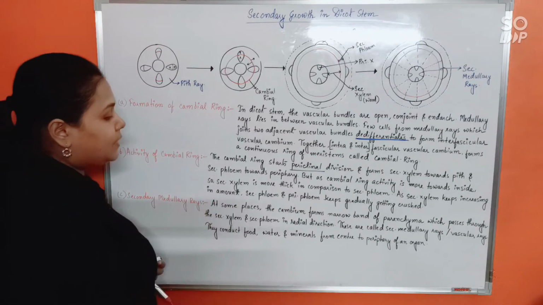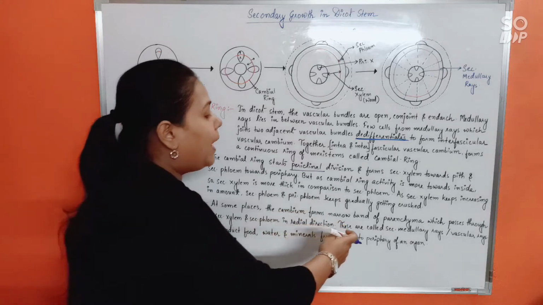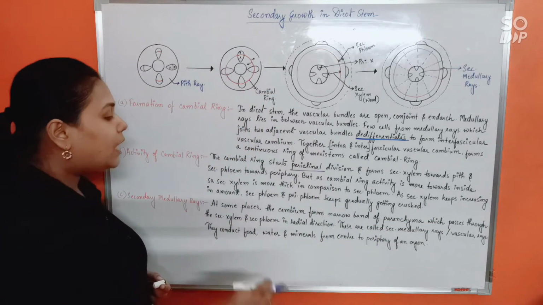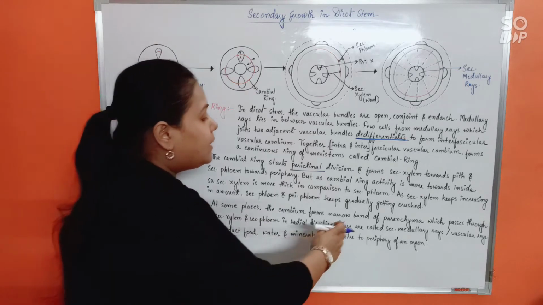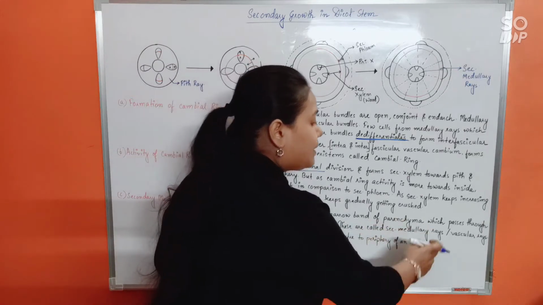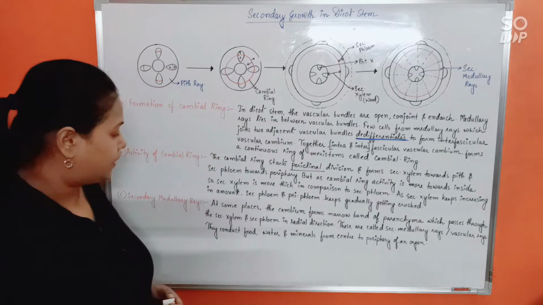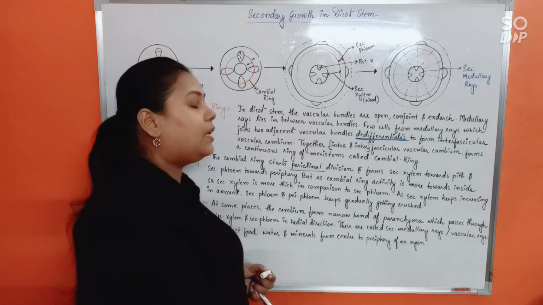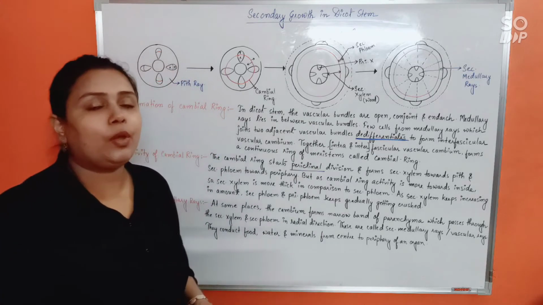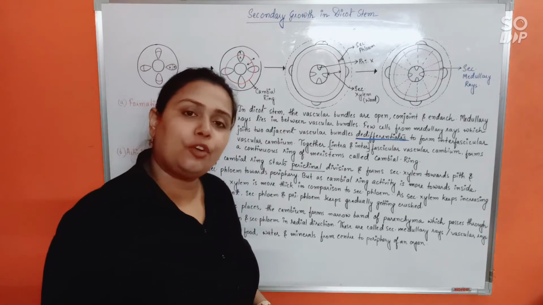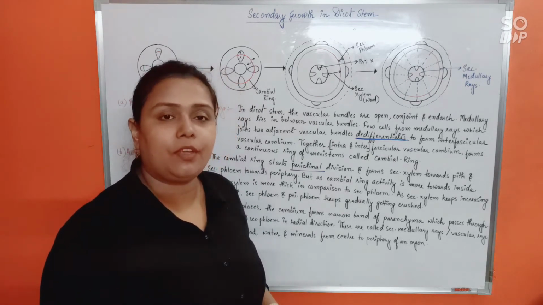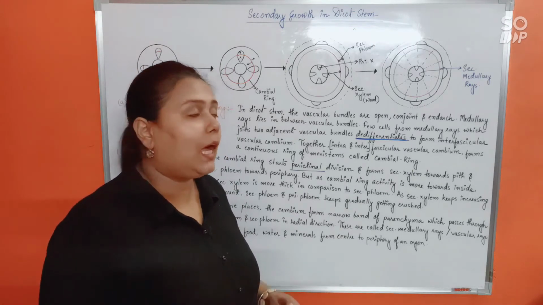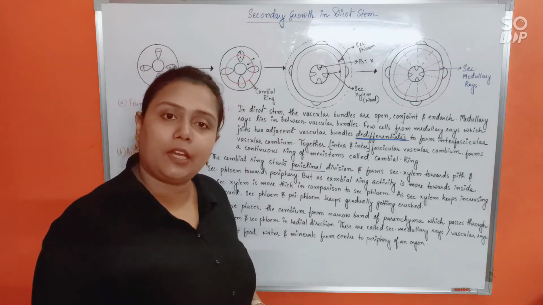Now secondary medullary rays. So at some places the cambium forms narrow band of parenchyma which passes through secondary xylem and phloem in radial direction. These are called secondary medullary rays and also called vascular rays. They conduct food, water and minerals from center to the periphery of an organ. So they are also going to be allowing radial conduction of water. From center towards periphery, they will send food, water and minerals. Alright, I hope the initial part is clear to you.